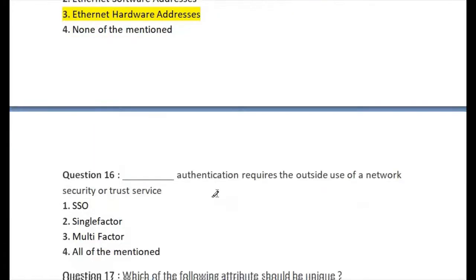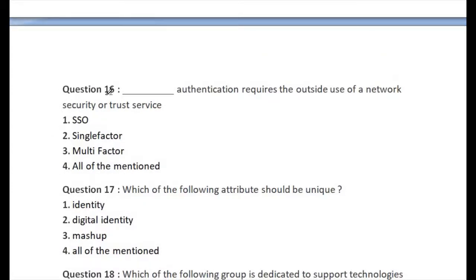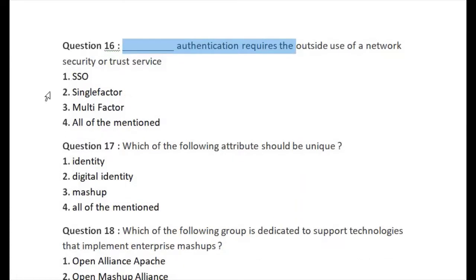Let's go for question number 16. Blank space authentication requires the outside use of network security trust service. The given options: first one is SSO. SSO is a centralized session and user authentication service. Second one is single factor, third one is multi-factor, and last one is all of the mentioned. So the right answer of question number 16 is option number 3, multi-factor. This is the right answer of question number 16.